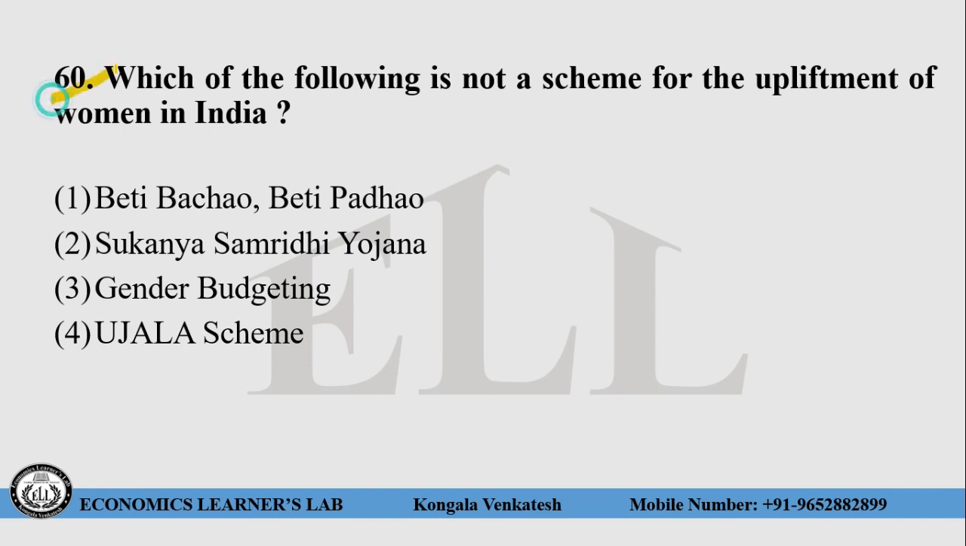Question number 60. Which of the following is not a scheme for upliftment of women in India? Choice number 1, Beti Bachao and Beti Padhao. Choice number 2, Sukanya Samriddhi Yojana. Choice number 3, gender budgeting. Choice number 4, Ujala scheme.